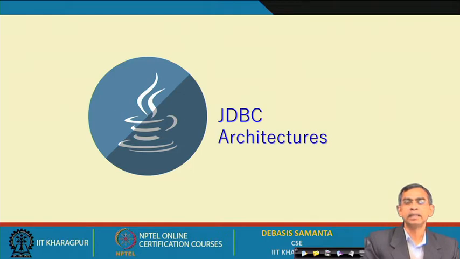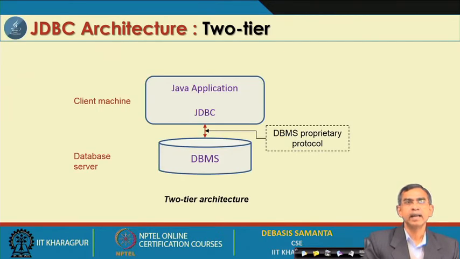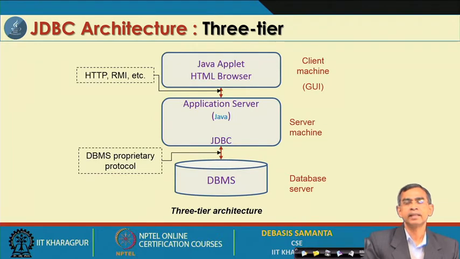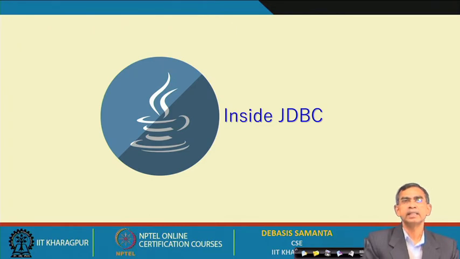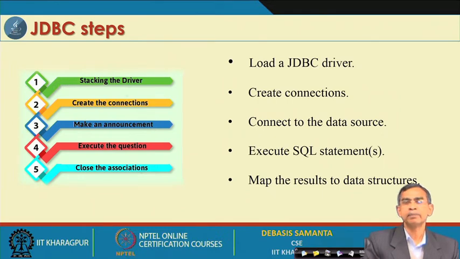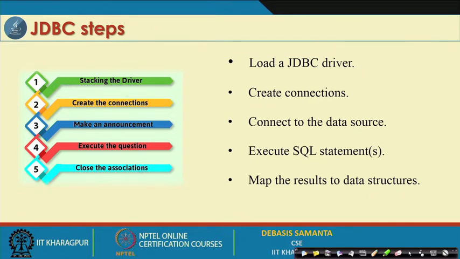Anyway, we have learned about JDBC and JDBC characteristics. The architecture may be 2-tier, where type 1 and type 2 are 2-tier architectures, and then the 3-tier architecture is similarly type 3 and type 4 JDBC drivers. Now, let us see what exactly is inside JDBC. There are a few steps if you want to invoke JDBC in your application. First, you have to load a JDBC driver, which can be done from your program itself by using some classes that provide you a way to load a driver into your application, and then you have to create a connection.